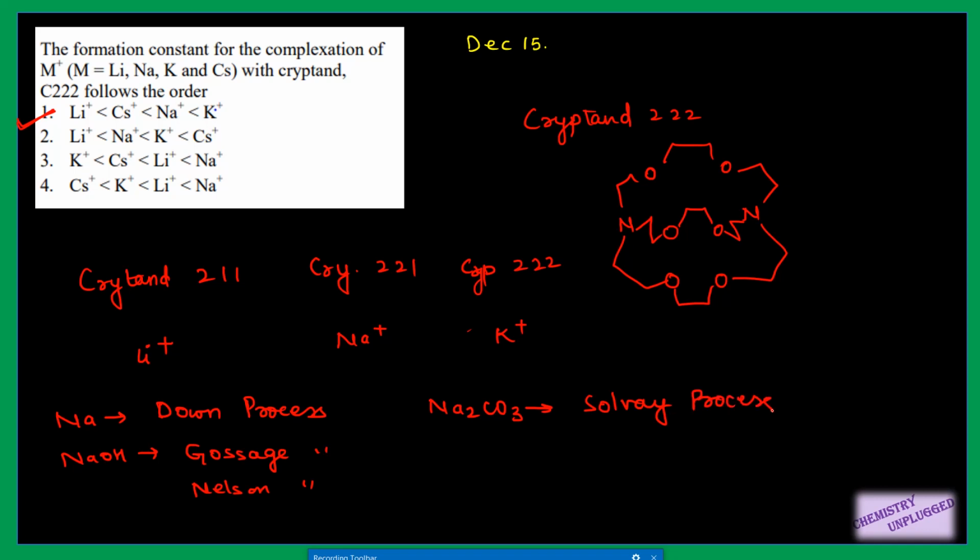For NaOH we have one more that is very important, the Castner-Kellner process. One more is about potassium carbonate. It is Leblanc. You can find this type of process in your graduation books. For potassium carbonate, the Leblanc process is very important. So you can just read them once and remember them. They can give you match the column type of questions.